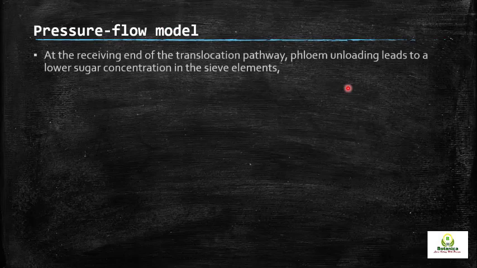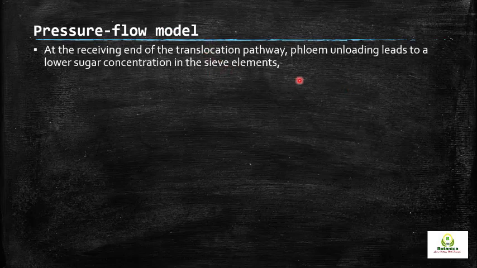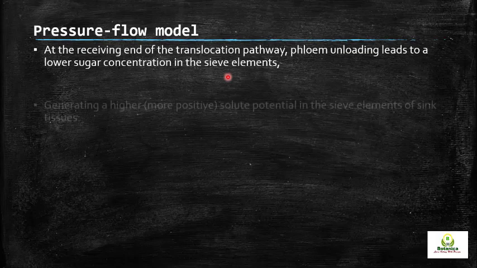So remember, at the receiving end of the translocation pathway, phloem unloading leads to a lower sugar concentration in the sieve element. At the source in the phloem, sucrose is loaded, while at the sink, the utilization end, the sucrose is removed, so it has the opposite effect. Loading of the sucrose will increase the water pressure potential, while at the unloading end it will decrease the pressure potential, and due to this difference in pressure potential, the movement of phloem exudate occurs,